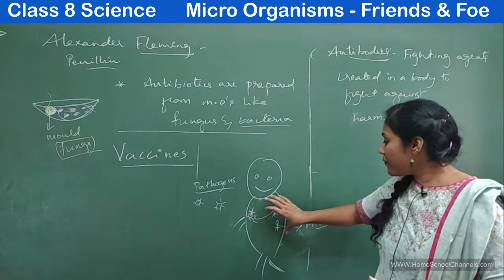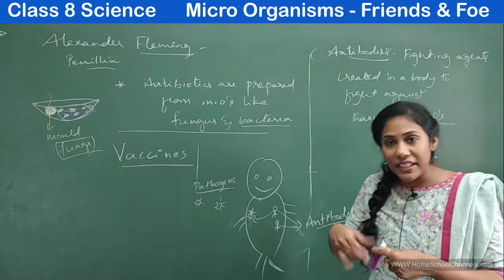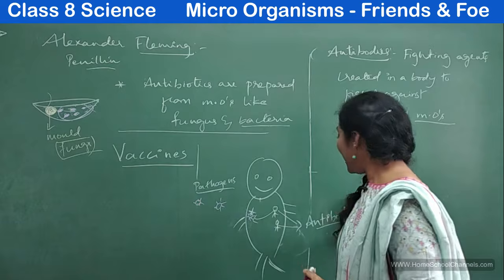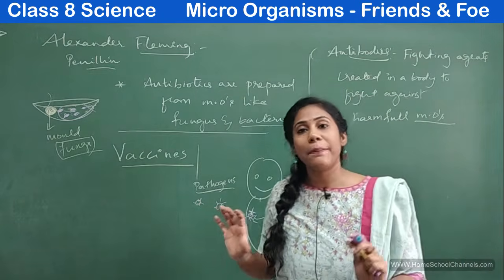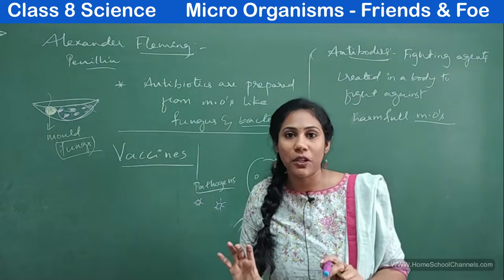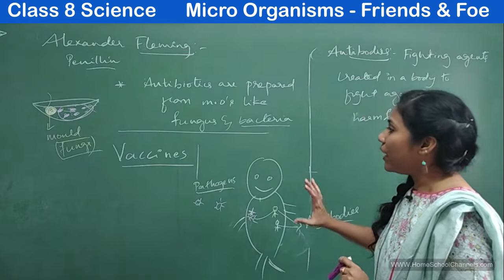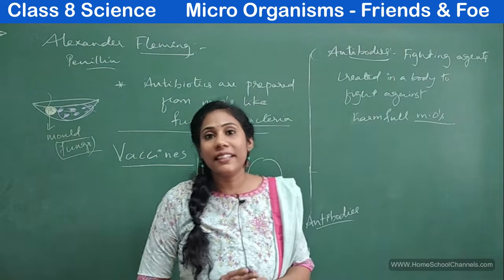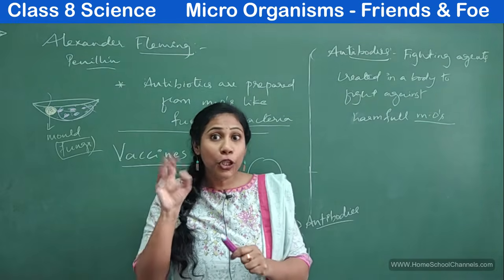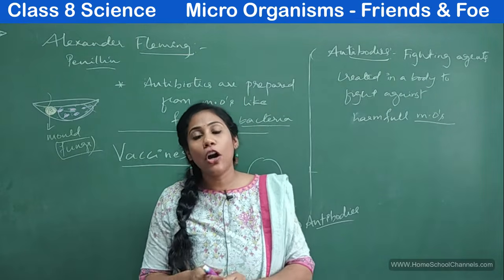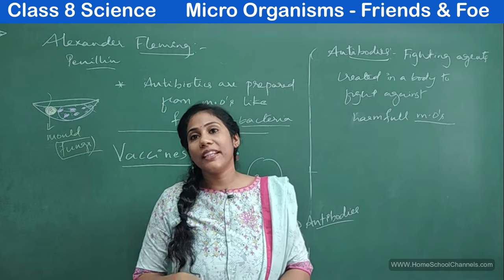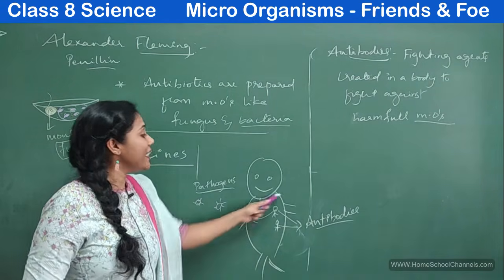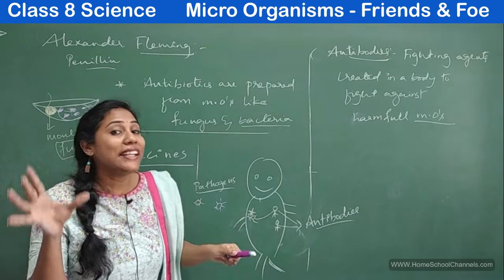So when these fighting agents are generated inside a body, we get a fever. These are antibodies. So now you understood the use of antibodies. And you know what? Vaccines are nothing but solutions of dead or weak microorganisms which can help us in producing antibodies.